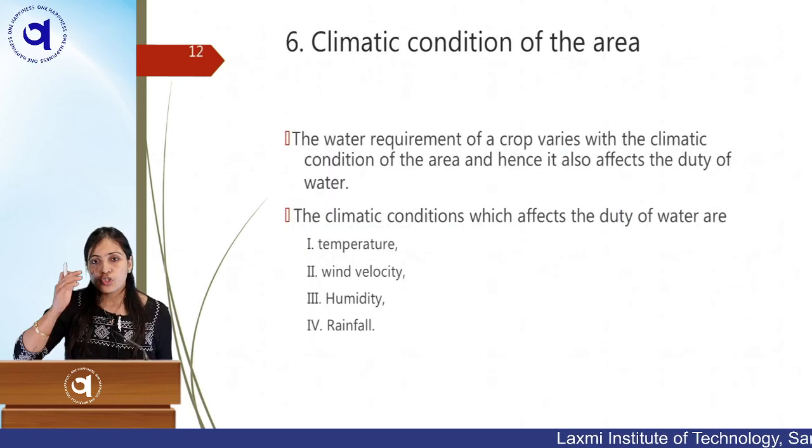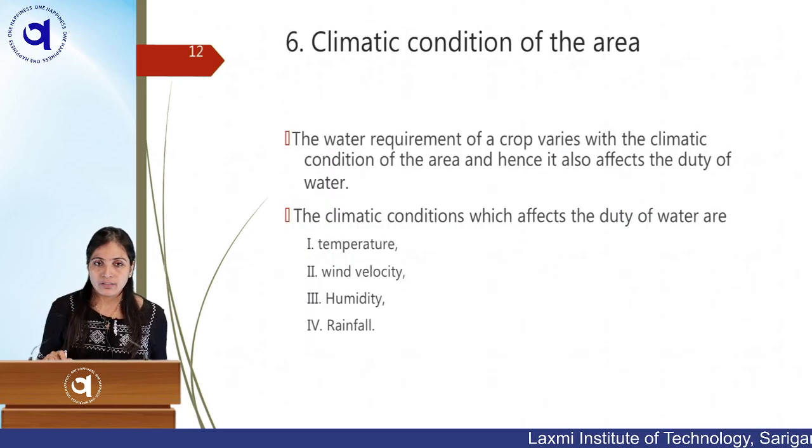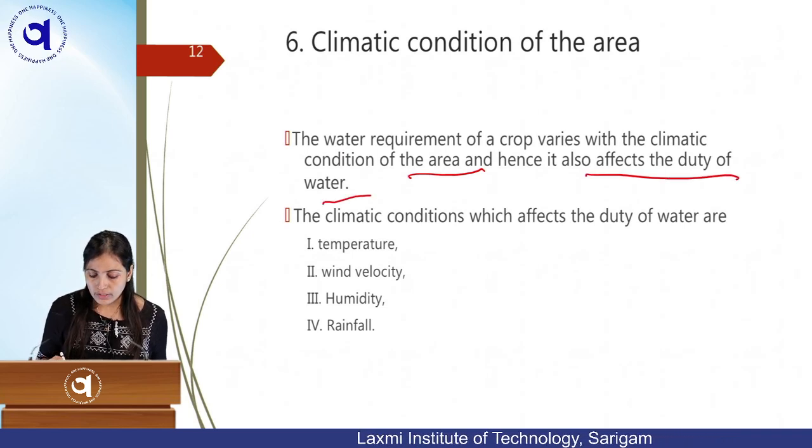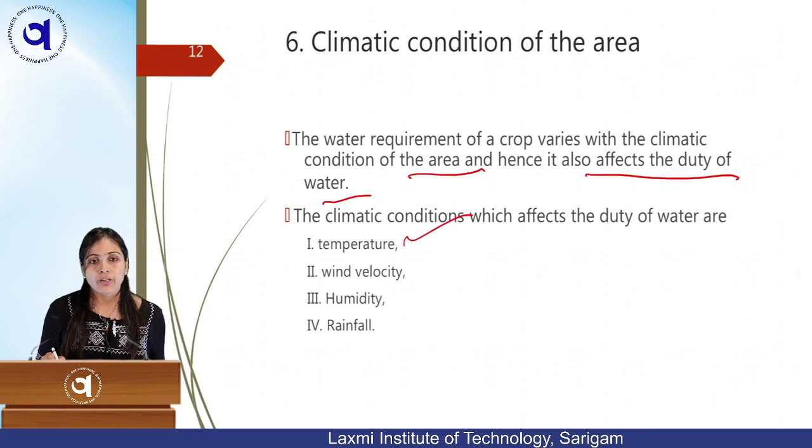Now, climatic condition of the area. In the factor section we have discussed the climatic condition. So, the water requirement of crop varies with the climate condition of the area and it also affects the duty of water. Okay. So, the climatic condition which affects duty of water is temperature. Of course, if you have high temperature, your duty will be less, directly and indirectly. Wind velocity will affect your sprinkler type of irrigation. If you have wind velocity, what will happen?